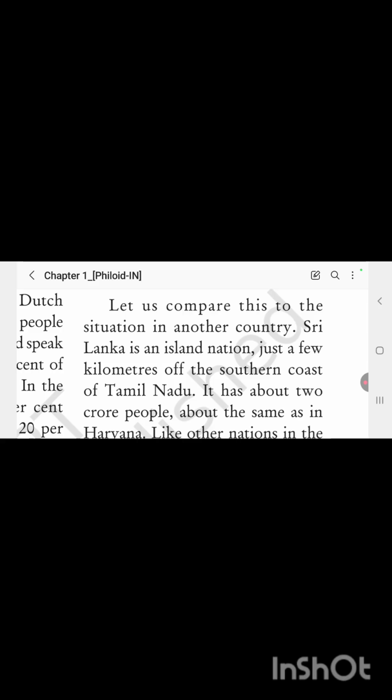Okay, now let's understand the population composition of Sri Lanka. Here you will see majority and minority. This whole country's population has been divided into two groups. One is the majority group, another is the minority group. The majority group comprises Sinhala speaking people, and what is their percentage? It is 74%. Mainly 74% of people in Sri Lanka speak the Sinhala language, and their religion is Buddhism as well as Christian. Clear? On the other hand, if I talk about the minority group, it is the Tamil group.